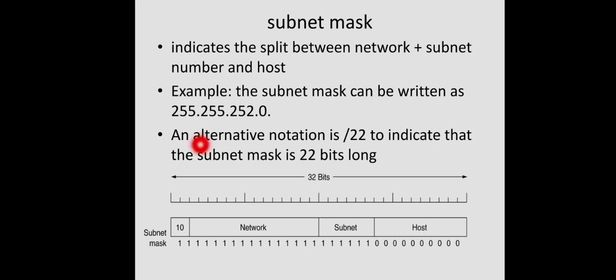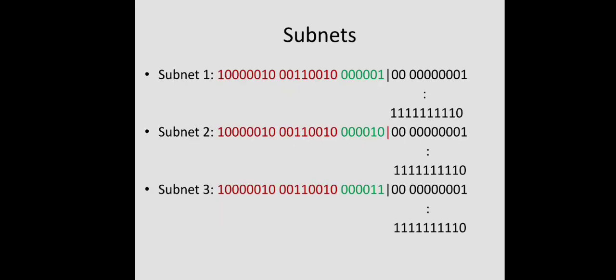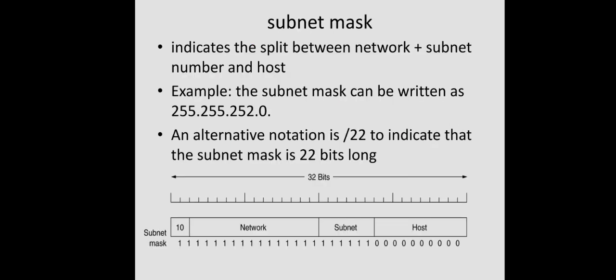An alternative representation is we can use the slash notation. So how many bits will be 1? Yeah, you can see here 8 plus 8 plus 6, that is 22 bits should be 1. So slash 22 means this many bits should be 1 and the remaining lowermost bits should be 0. That should be the address mask used. Okay, so you can see here, this is our example in which this is the mask used. All the first 22 bits are 1 and the remaining will be 0.